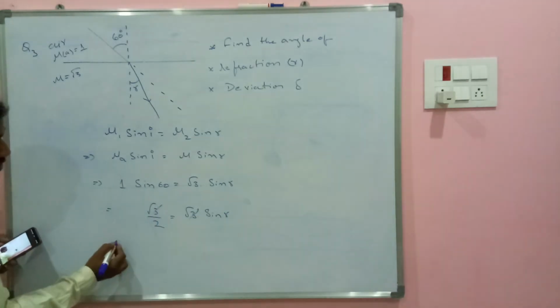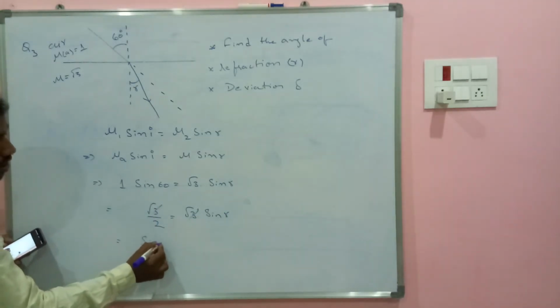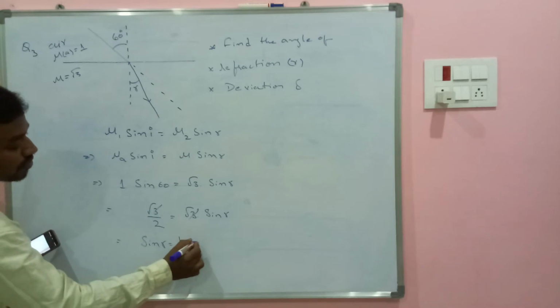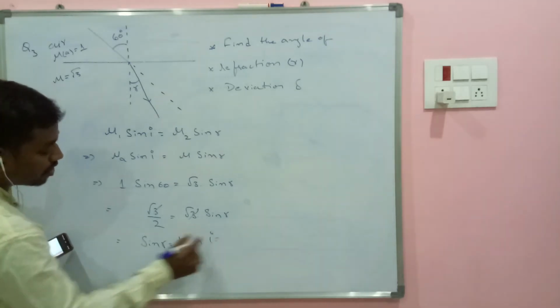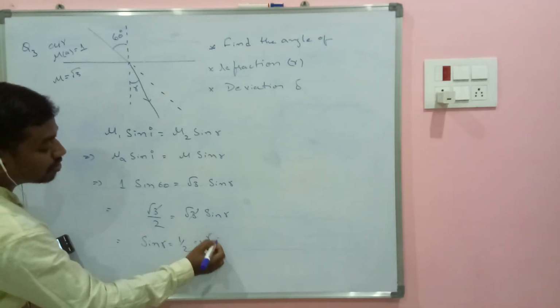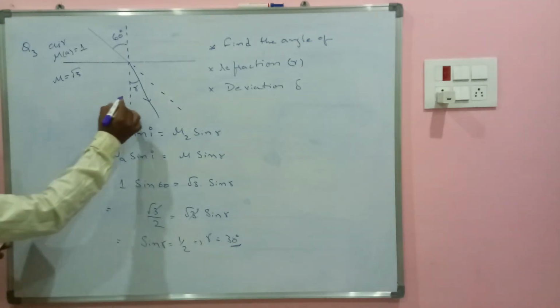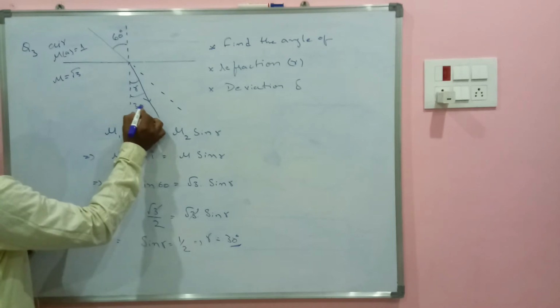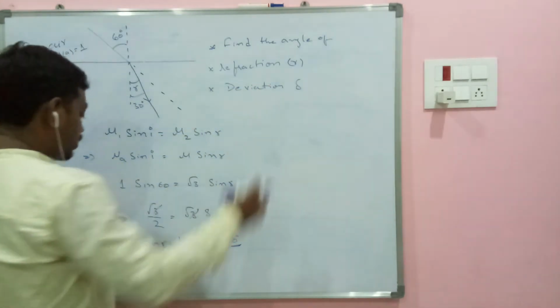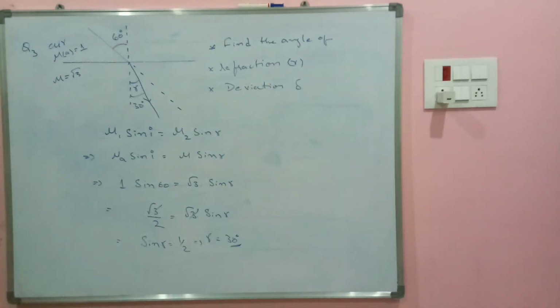Root 3 will be cancelled. I have sin r is equals to 1 by 2. From that I will be getting r is equals to 30 degrees. So angle of refraction is 30 degrees. Now what is angle of deviation? How to find this angle of deviation then?